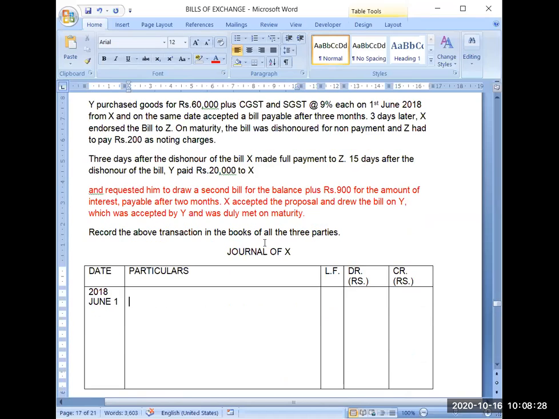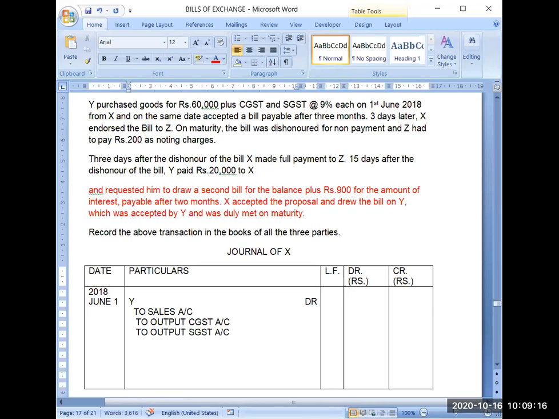Now the entry will be: goods are sold on credit, so Y debit, to sales account, to output CGST account, to output SGST account. This will be the journal entry.